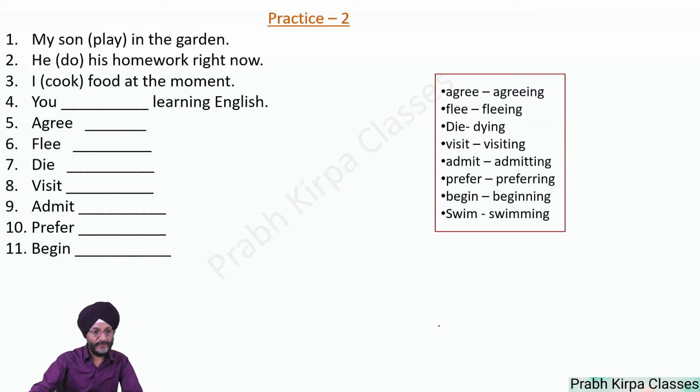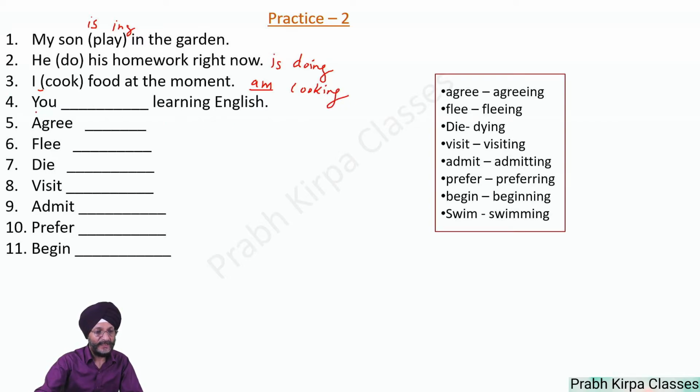So here is practice 2. My son, as already told, we will add here is, and then we'll add ing. My son is playing in the garden. He is doing his homework. I, as already told, in the case of first person, we add am when the subject is I. I am cooking food at the moment.